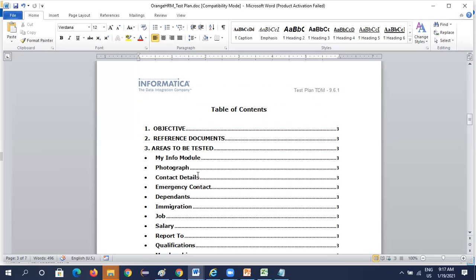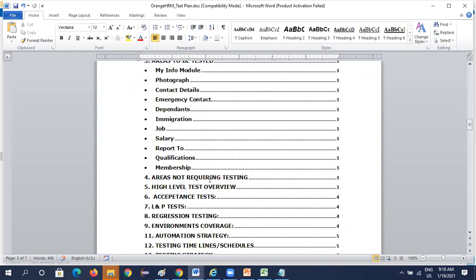So what are the areas to be tested in this test plan document? What is the test plan? What needs to be tested? How does it need to be tested? Who needs to test? Right? So here are the areas to be tested, areas not required for testing, the overview, and acceptance testing, whether it is required or not. Those will all be mentioned here.